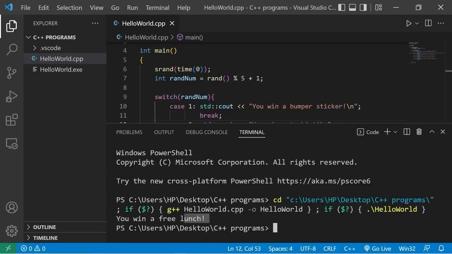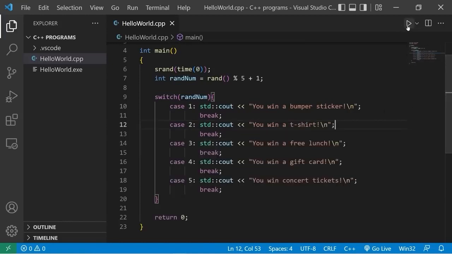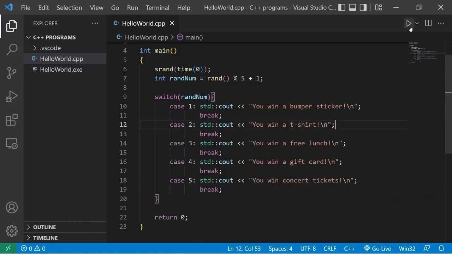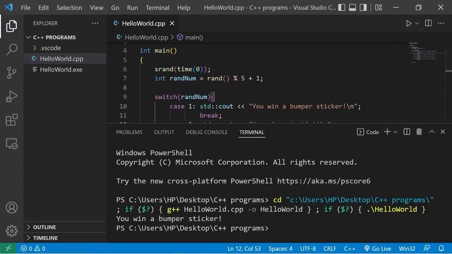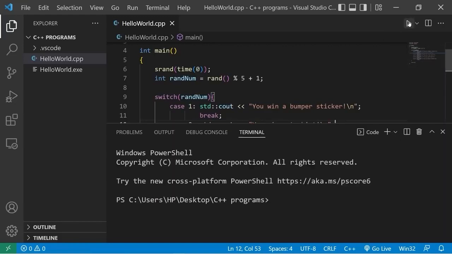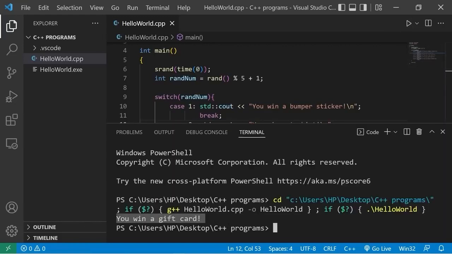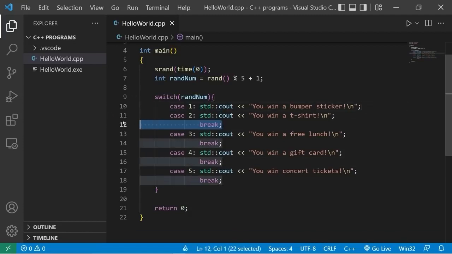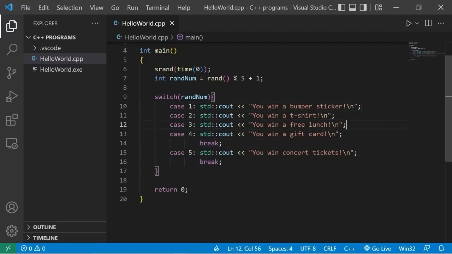Let's see what I won. I won a free lunch. If I try this again, there's a good chance it'll be a different prize. This time I won a bumper sticker. I won a bumper sticker again. Come on, I want those concert tickets. I'll take a gift card. That's not bad. Now, if you don't add these break statements, you'll just fall through the switch.